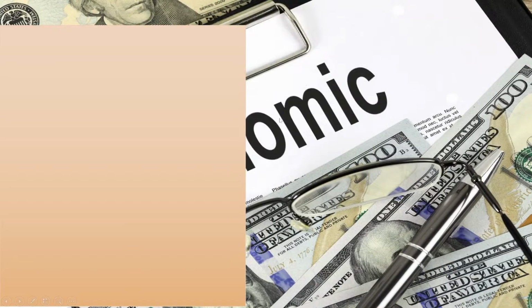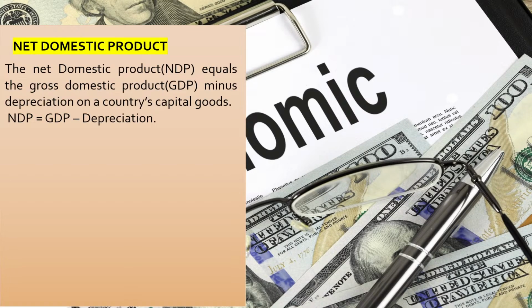Now, here we can see, in order to understand net domestic product, this is the basic definition that I have written. Net domestic product equals gross domestic product minus depreciation on a country's capital goods, as I explained in the previous slides through the formula.